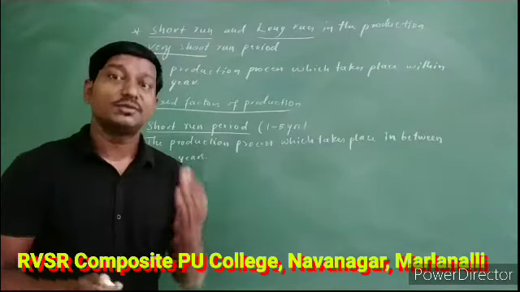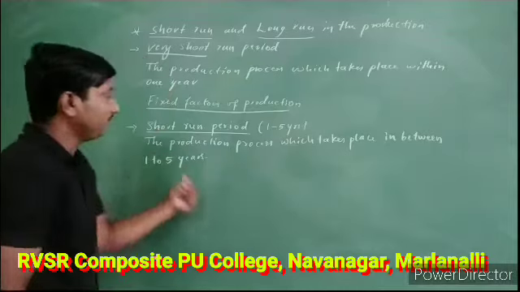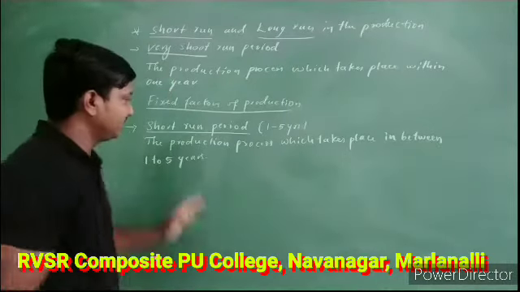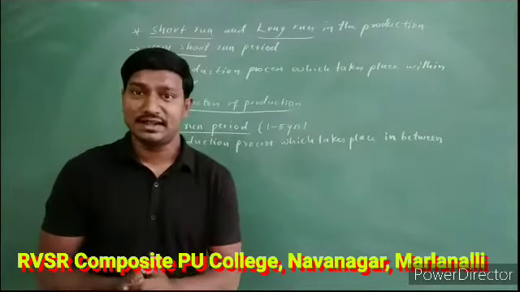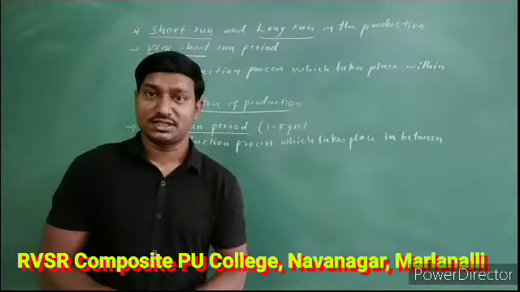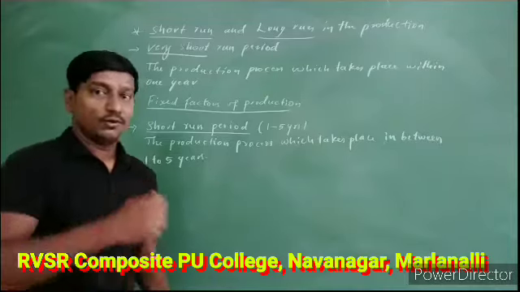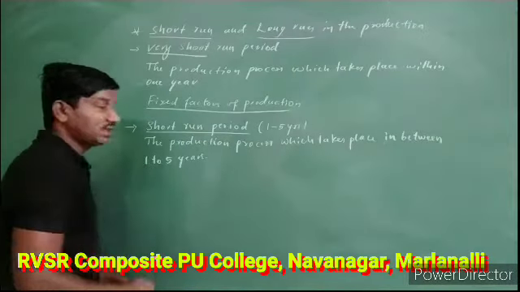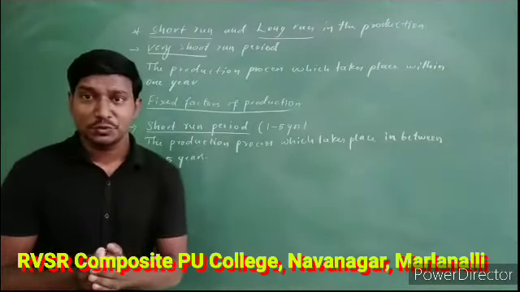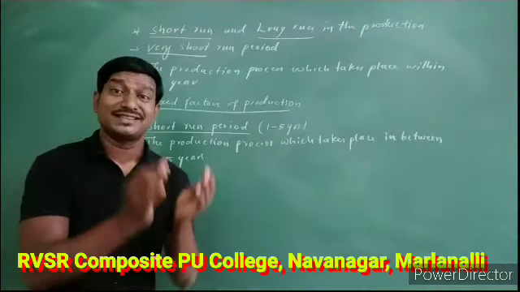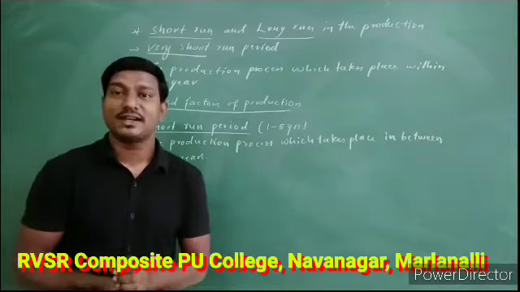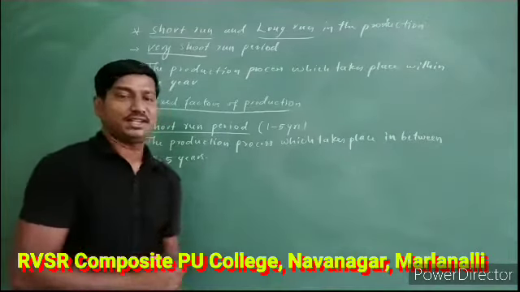If it is within 1 year, it is the very short run period, whereas if it is 1 to 5 years, then what do we call it? Short run period. Then the question arises again, what about the factors of production we use in the production process? In case of this short run period, some of the factors of production are going to be assumed as fixed and some other factors are going to be assumed as variable in nature.